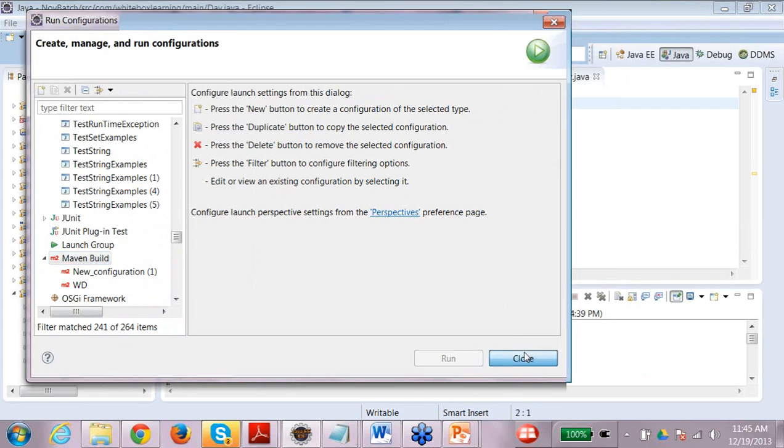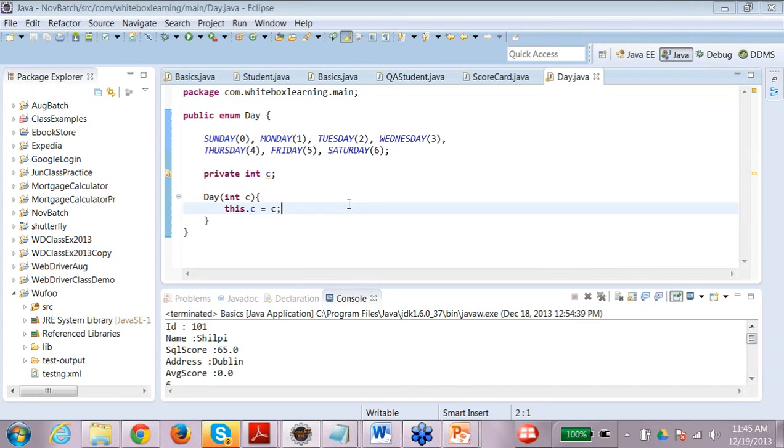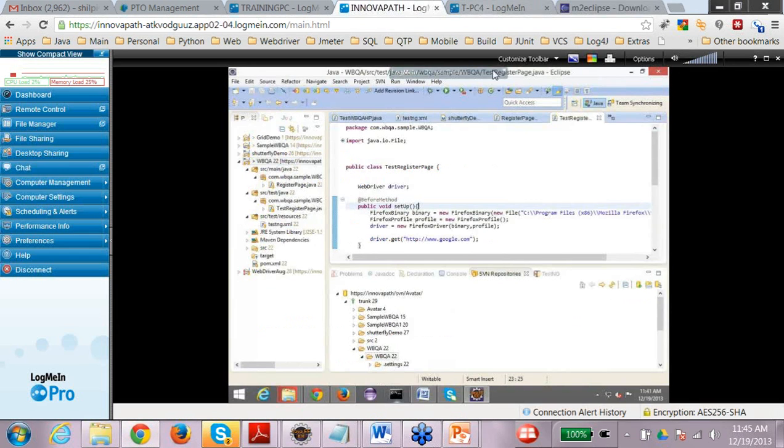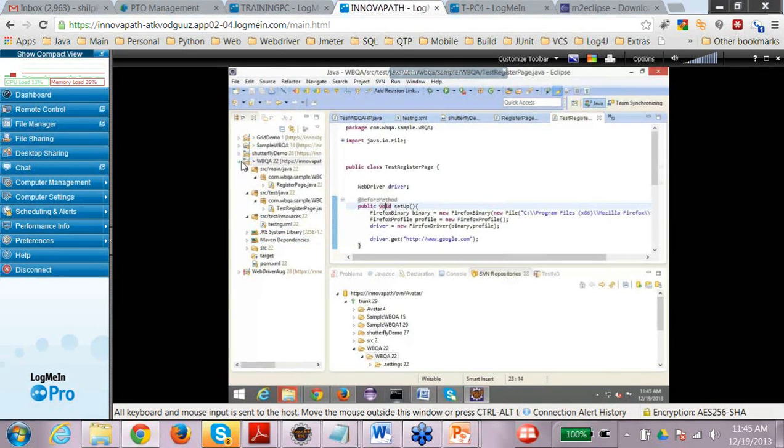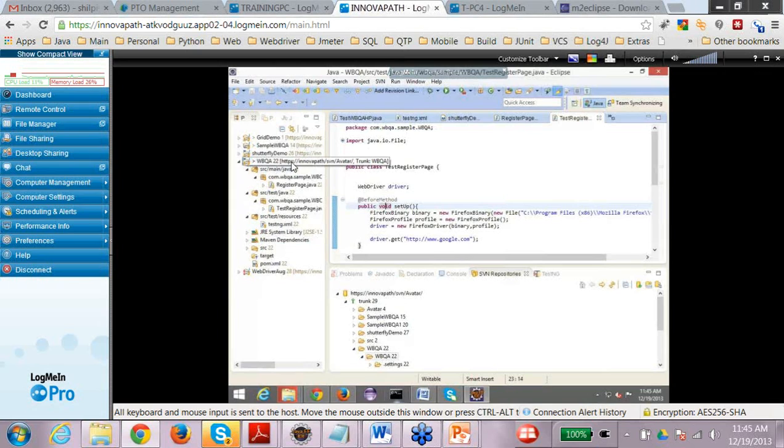that means the M2 plugin is properly installed. Okay, so to create a Maven project, let me go back to that particular machine on which I was working. Right now, the first thing we did was download Maven, and check out the project from the repository, so everything was already created. It assumes that you have Maven installed on your local machine. If it is not, you might see some errors.